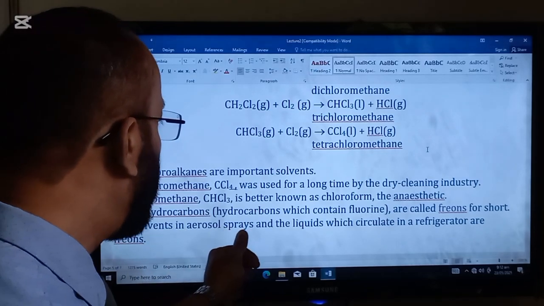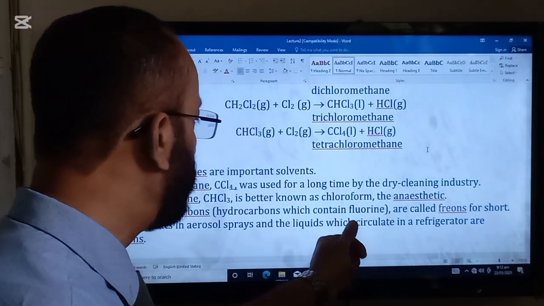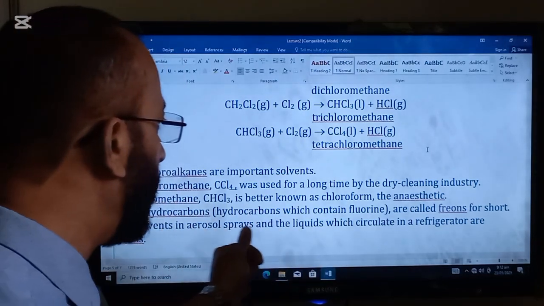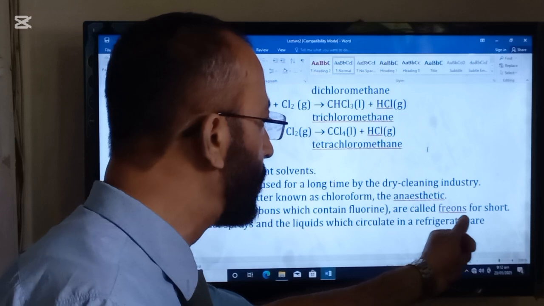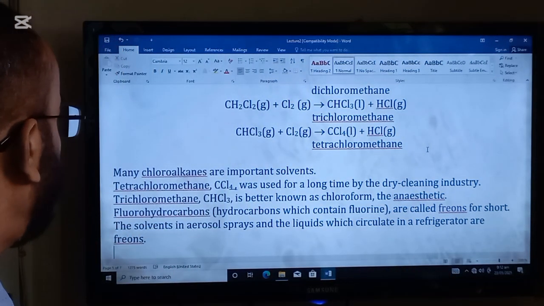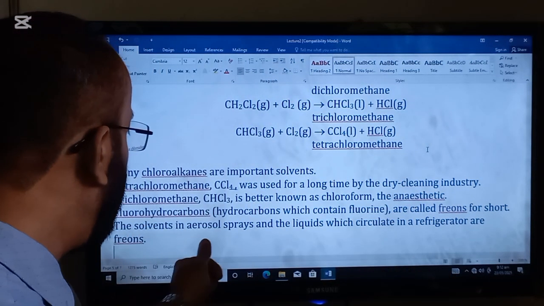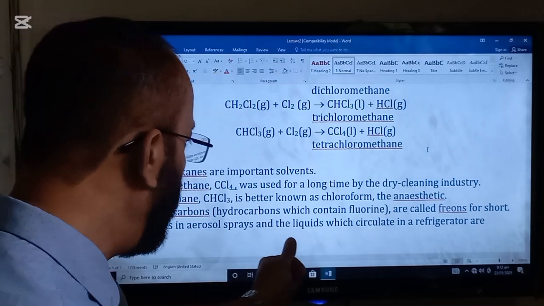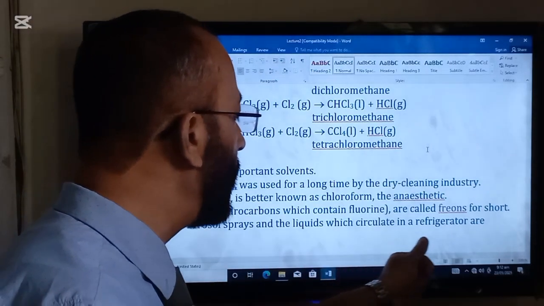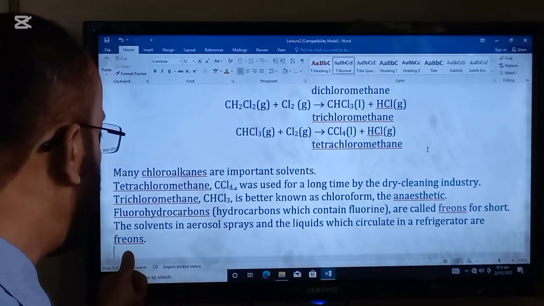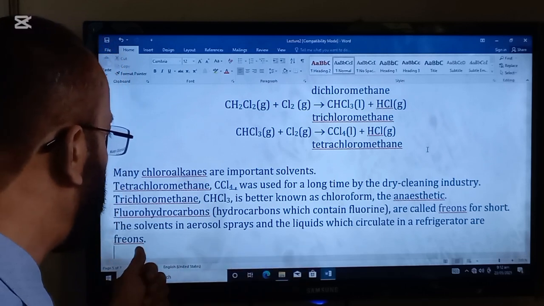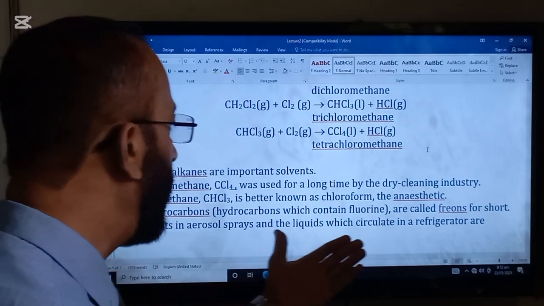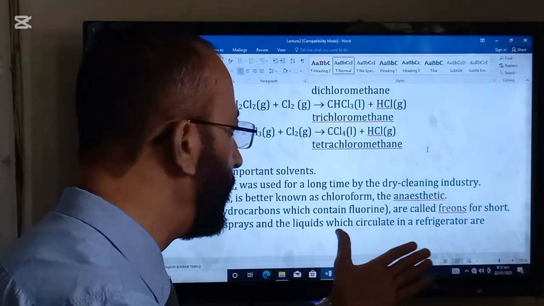Fluorohydrocarbons, hydrocarbons which contain fluorine, are called fluorohydrocarbons, or another name for them is freons for short. The solvents in aerosol sprays and the liquids which circulate in a refrigerator are freons. So these are the uses of the freons. These are used as a solvent in aerosol sprays and as a liquid that circulates in the refrigerator.